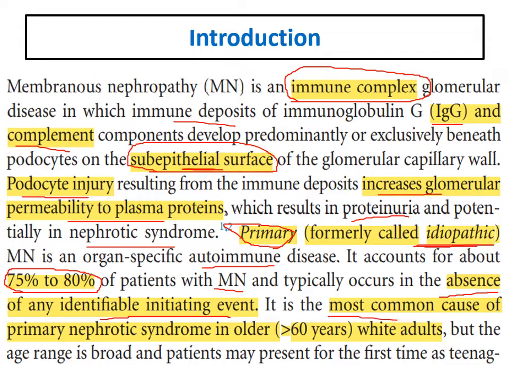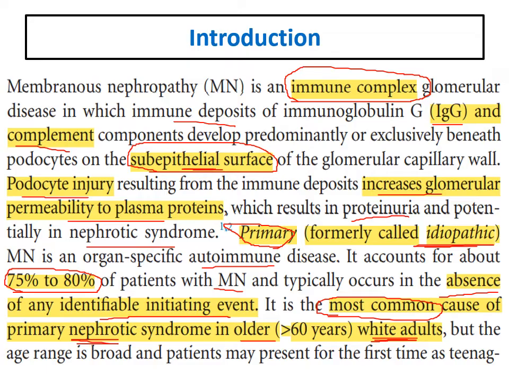Membranous is the most common cause, very important note, of nephrotic syndrome in older white adults. This is an important note because the most common cause of nephrotic syndrome in blacks is focal segmental.